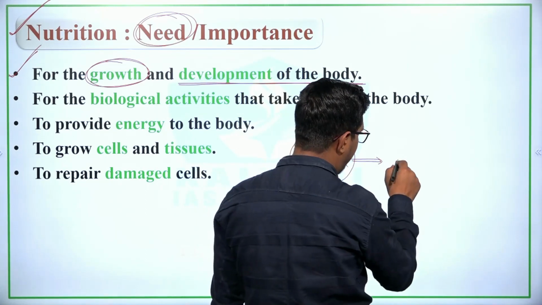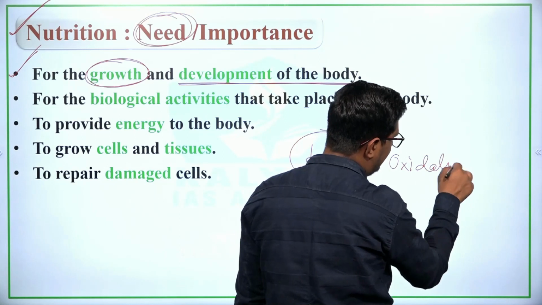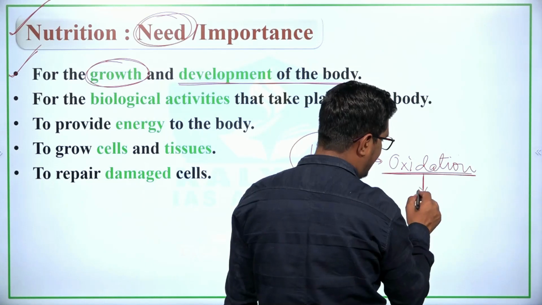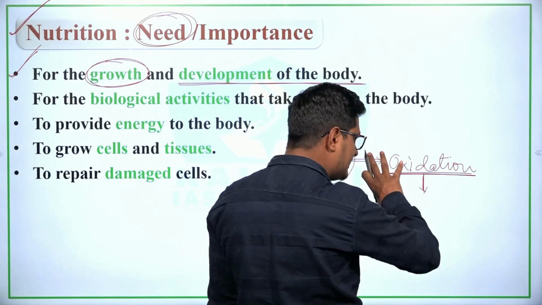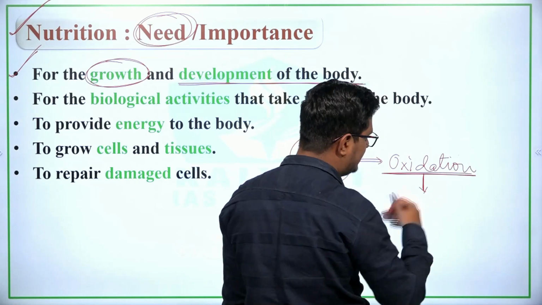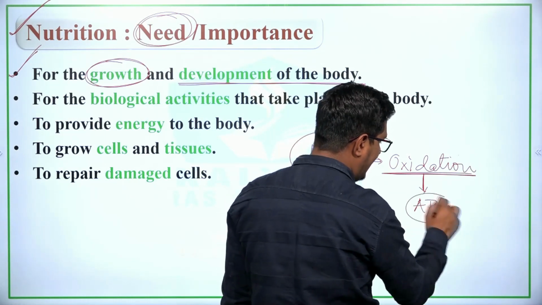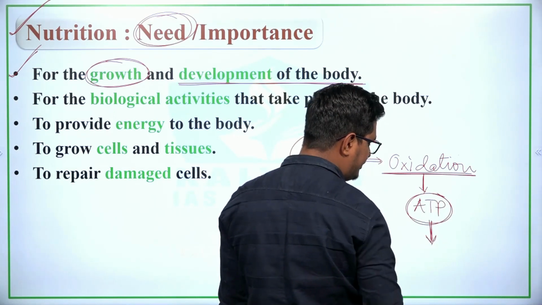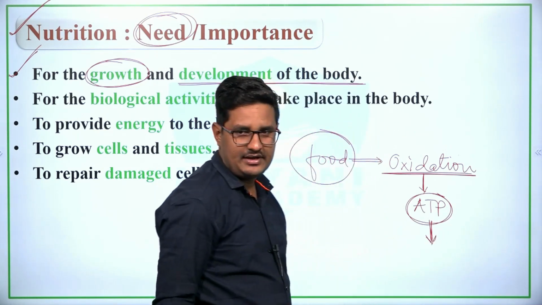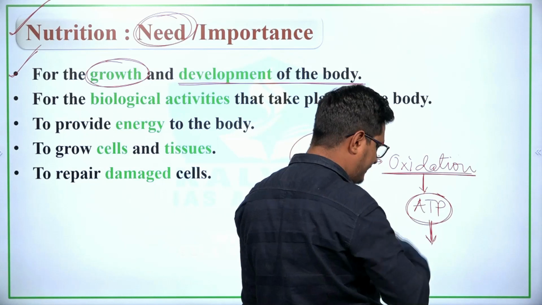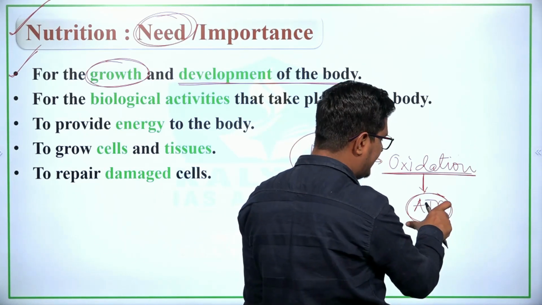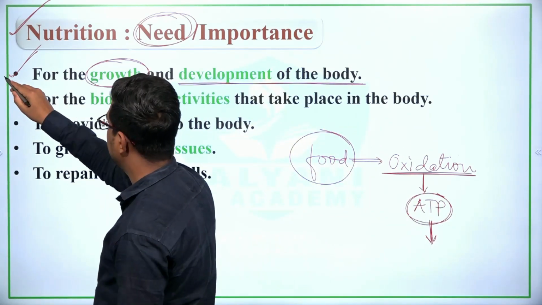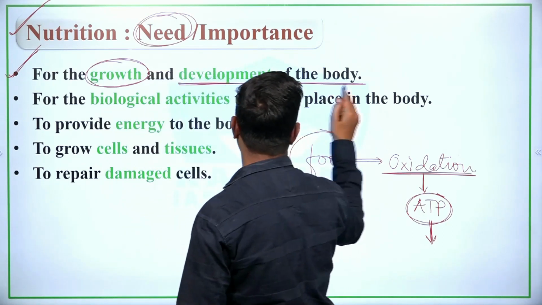Later, in the presence of oxygen, oxidation of food takes place, and in the process of oxidation, carbohydrate or glucose gets converted into energy in the form of ATP. Later this ATP is used to carry out different activities, such as repair of damaged tissue, and to function, and to grow. So we can say that nutrients are required for growth and development of the body.